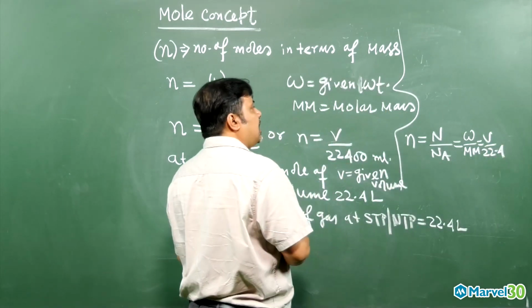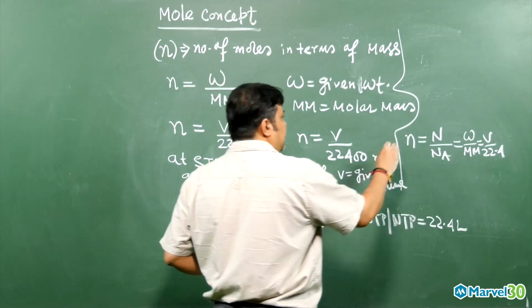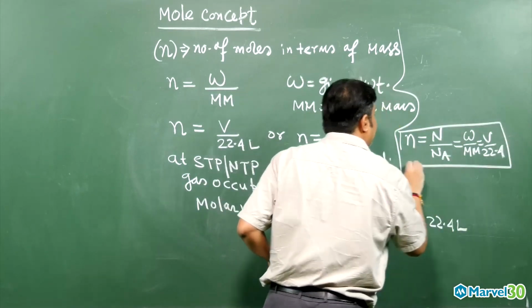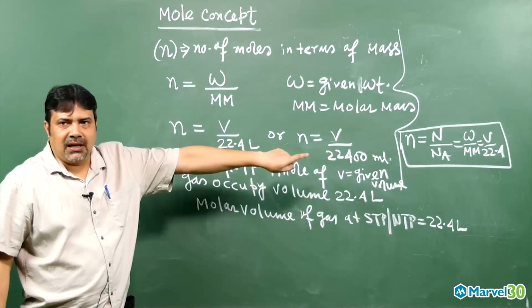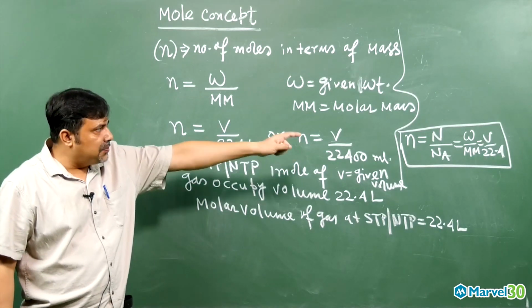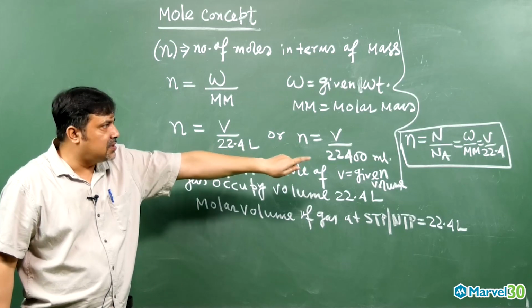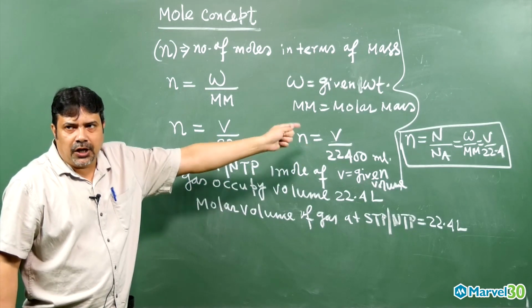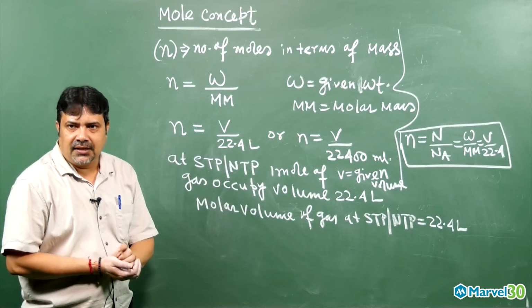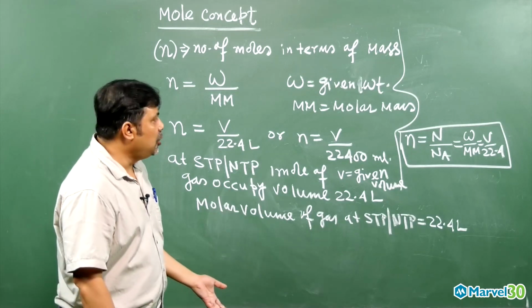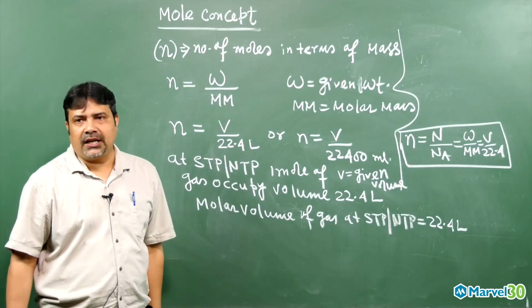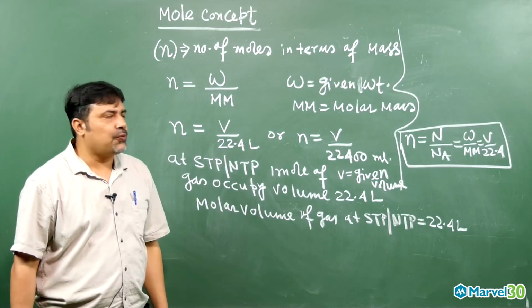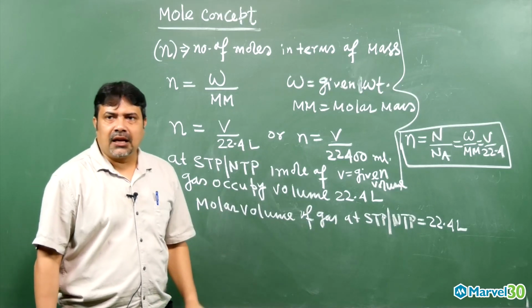This is the generalization we make. And if they give you the volume in ml, then we put given volume in ml divided by 22,400 ml. This way we find the number of moles.